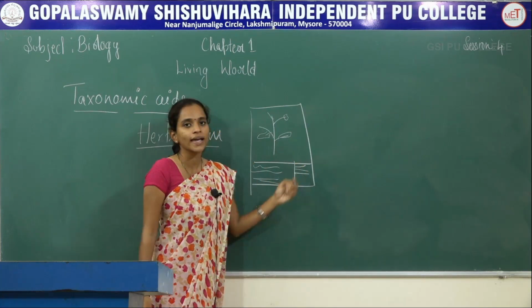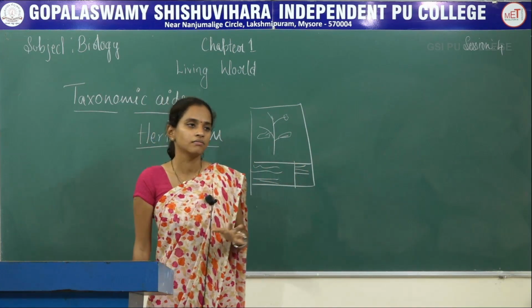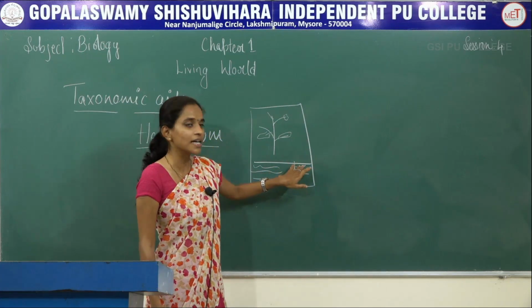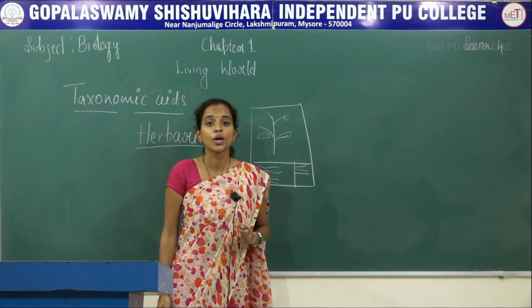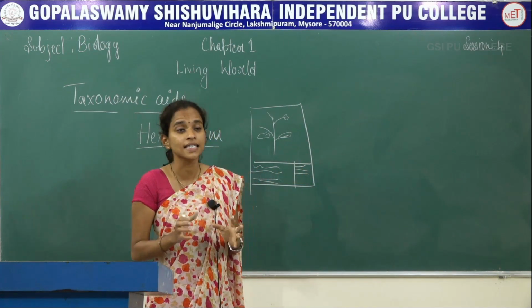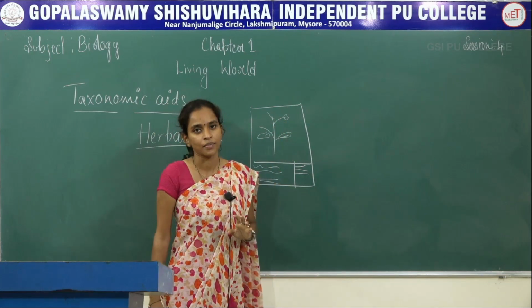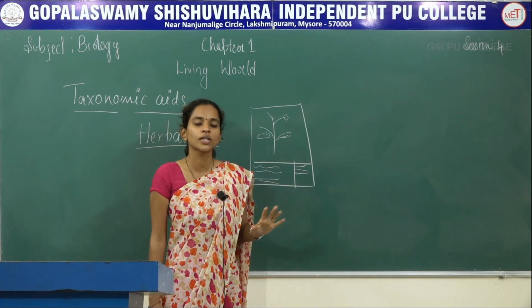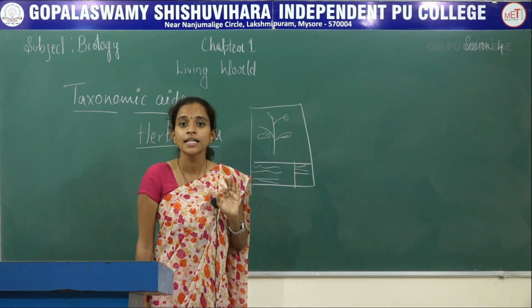The reason why the collection time and date will be mentioned is to identify the season of flowering, whether it flowers throughout the year or only in a particular season.